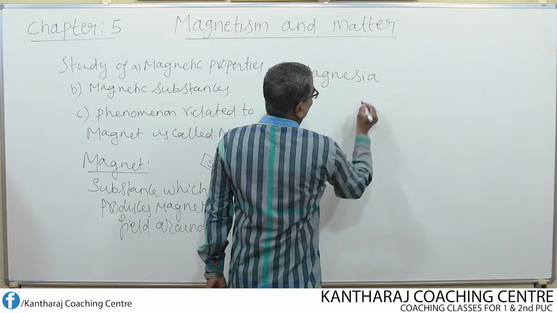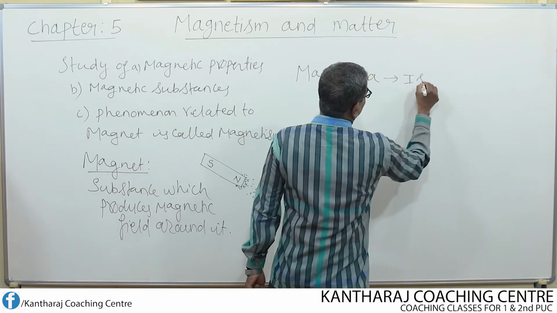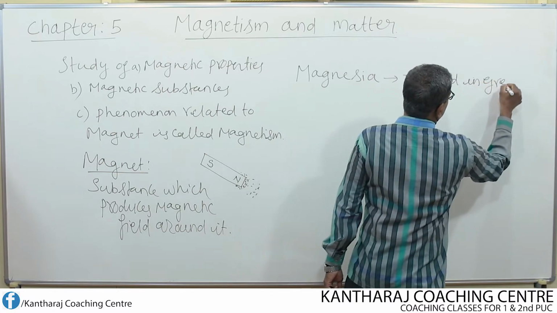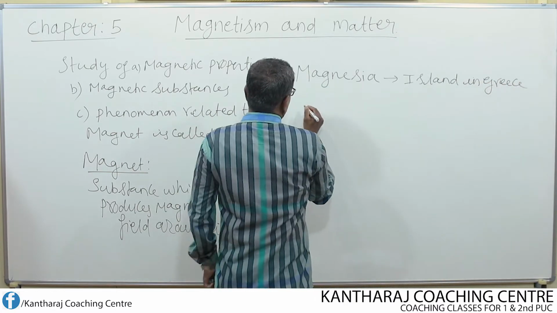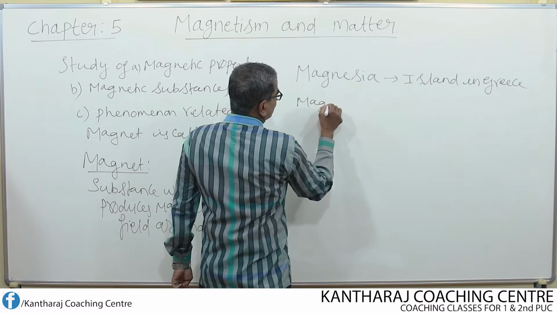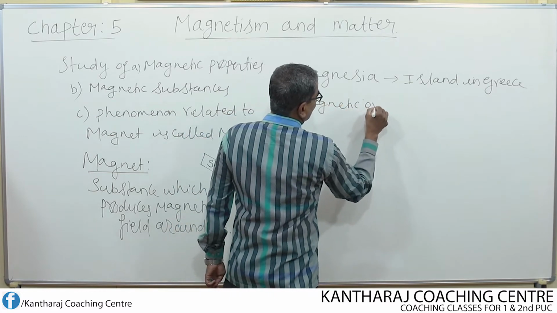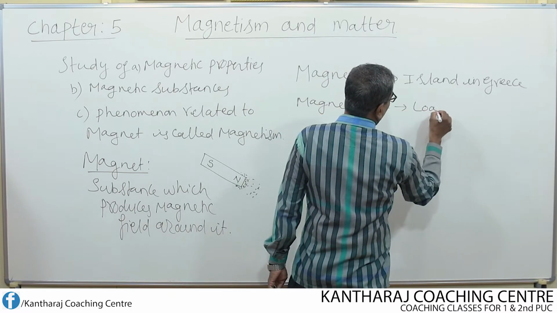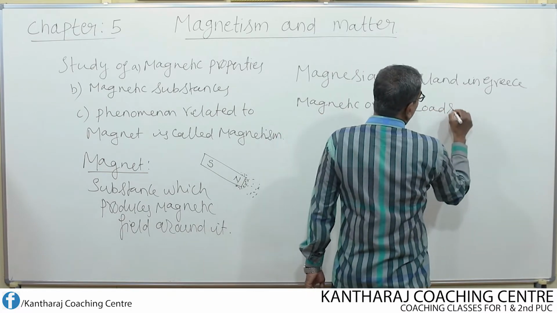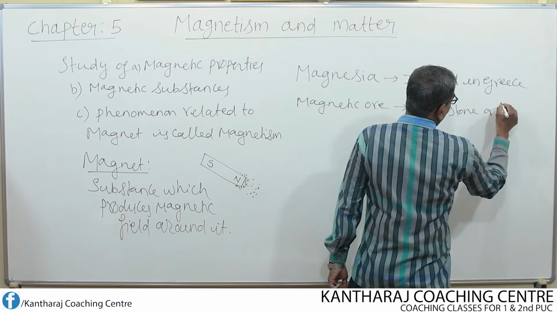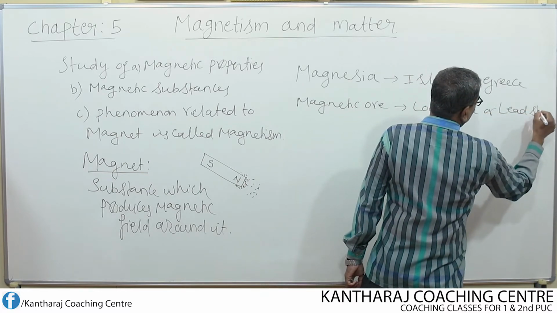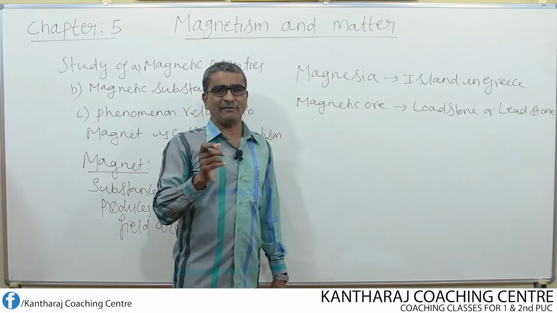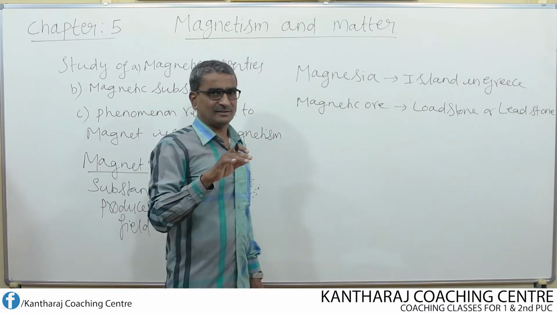Magnesia. Okay, it is an island in Greece. And this magnetic ore is also known as lodestone or lead stone, because it used to show the direction for the navigators when sailing on the sea.